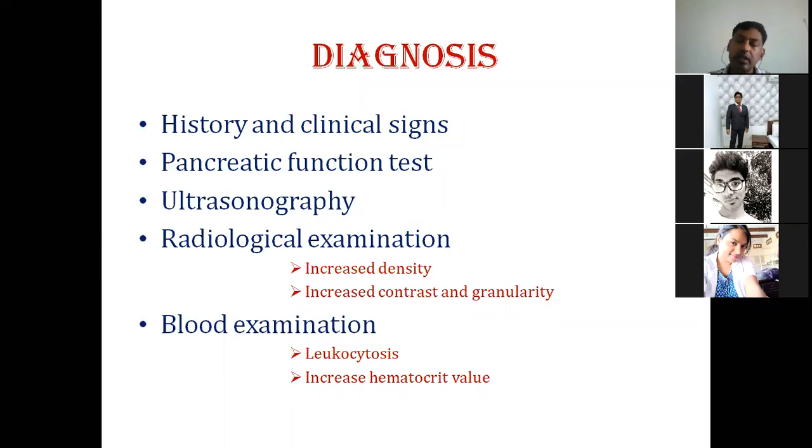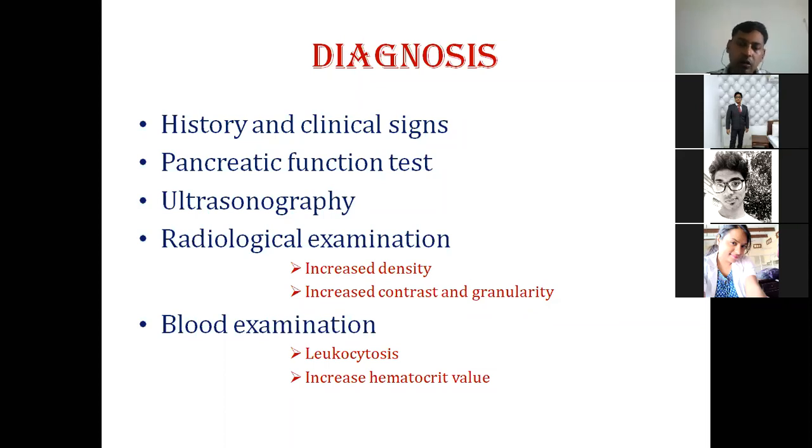Again, to further diagnose it, we can go for ultrasonography. We can see the enlargement of the pancreas. Then radiography is also indicated. If it is inflamed, there will be increased density and increased granularity. Normally, there is very fine granulation in the pancreas. If there is a tumor or anything else, you can visualize it by imaging, ultrasonography or radiography.